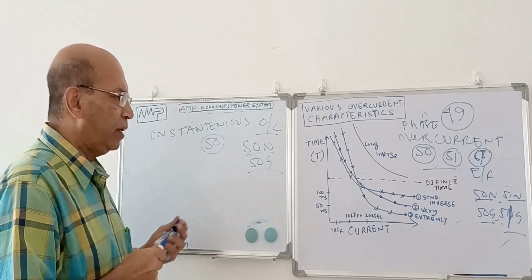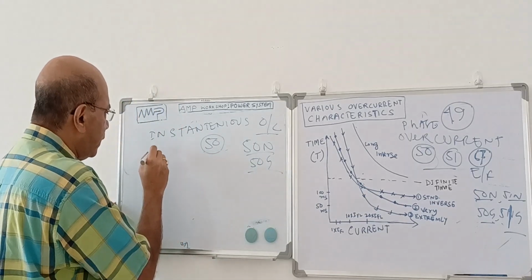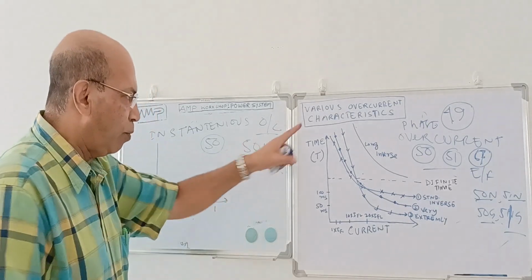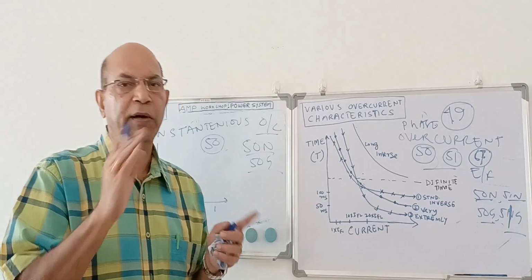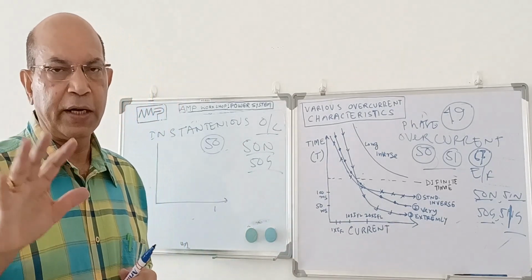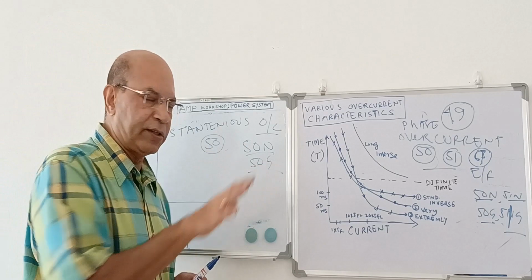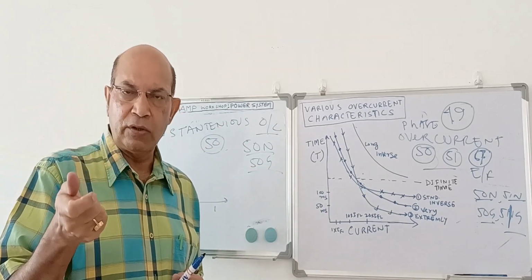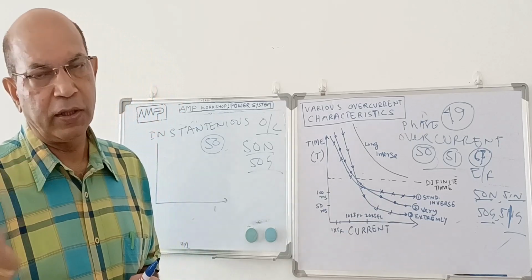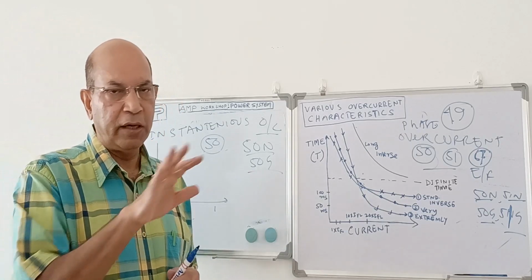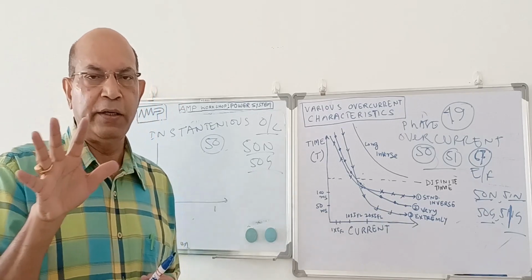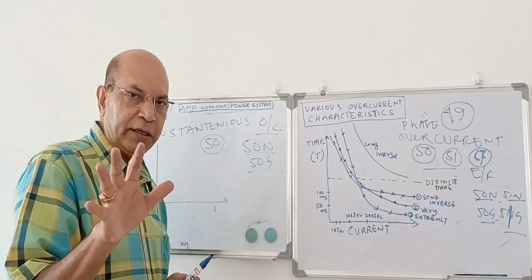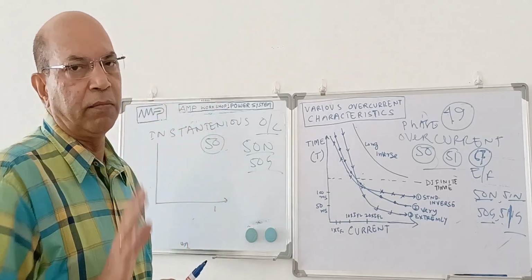So in that case, suppose this is time and this is current, because all these overcurrent characteristics we draw on time versus current. All overcurrent characteristics are defined in terms of current versus time, because these are the two parameters. In case of an overcurrent relay, we have only two controls: one is a current control, another is a time control. Either you can control the current or you can control the time. That's why the operation of the overcurrent relay depends on current versus time.